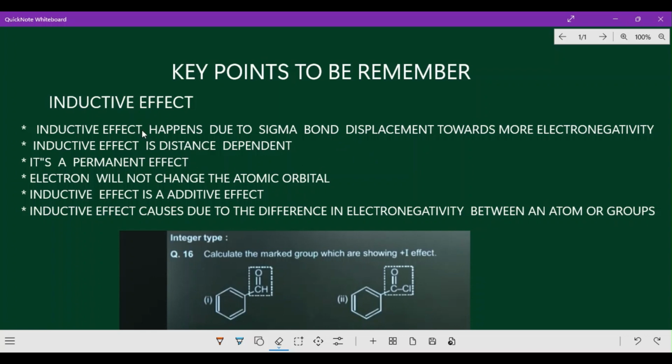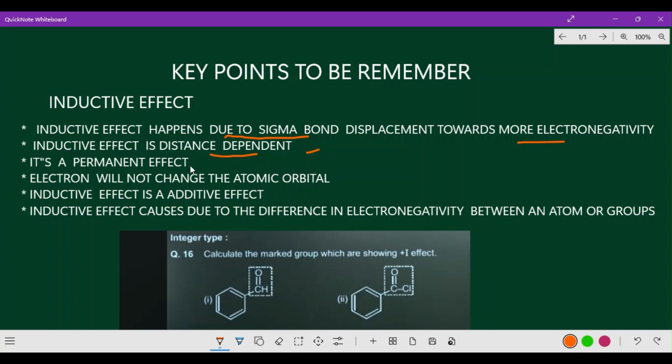Come on, the first one: inductive effect happens due to sigma bond only. The inductive effect happens only through sigma bond displacement towards more electronegativity and less electronegativity. So it is always a fight between more electronegativity and less electronegativity that causes the inductive effect. Next one, of course, inductive effect is distance dependent. As we come to that question, you will come to know that idea.